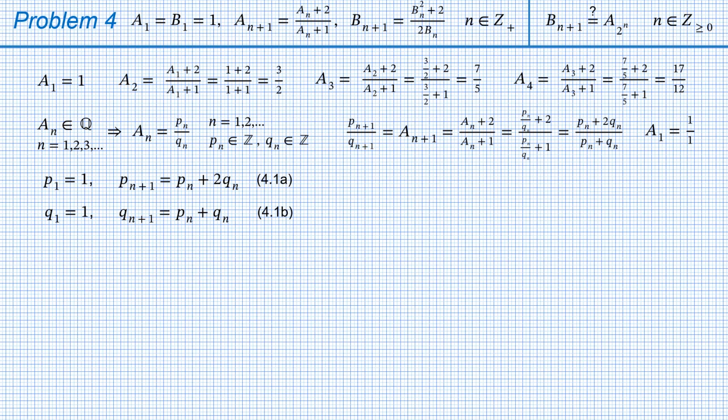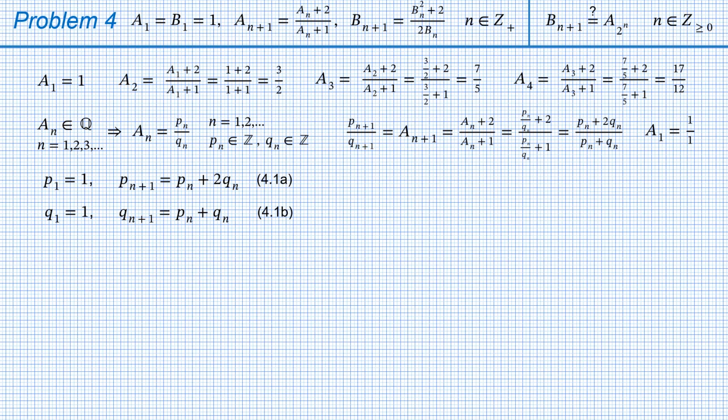Formula 4.1b. Using these formulas, it can be proven that both P and Q sequences are increasing and contain only positive numbers. Also, it can be proven that all pairs Pn and Qn are coprime. Therefore, indeed, A1 is the only whole number in sequence A. However, this is not essential for solving the problem, so I will not go into the details.